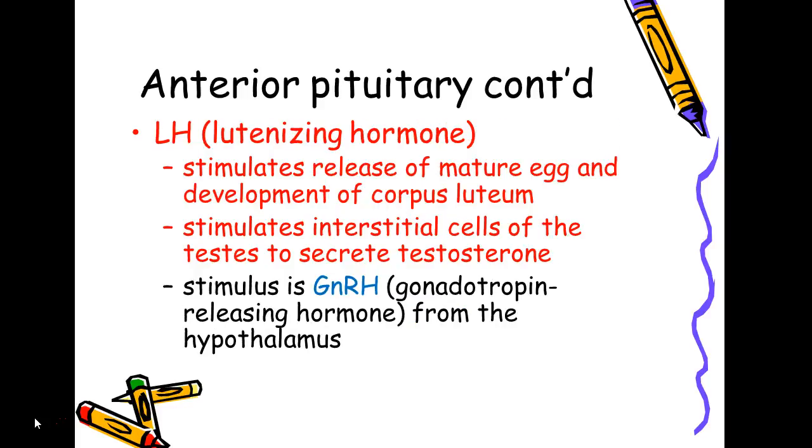And then we've got LH, luteinizing hormone. And here again, we've got the female, where it stimulates the release of a mature egg and the development of the corpus luteum. And we'll get more into that, but the corpus luteum is what the follicle becomes after the egg is released. And in the male, it stimulates the interstitial cells of the testes to secrete testosterone. And here again, we're just looking at that releasing hormone from the hypothalamus as its stimulus. So that finishes up the secretions of the pituitary gland.